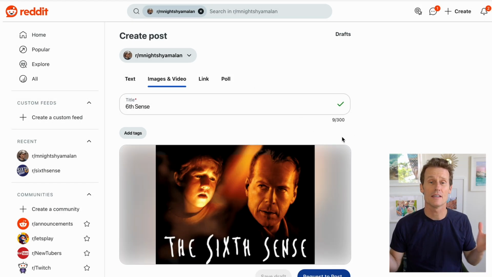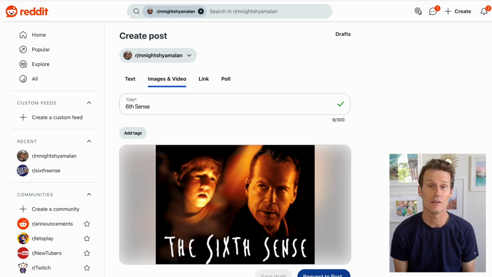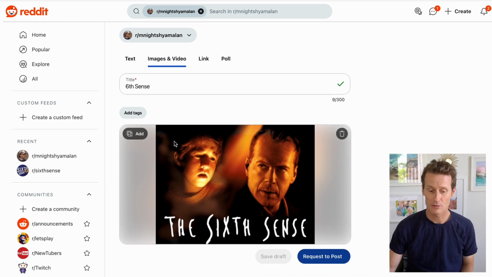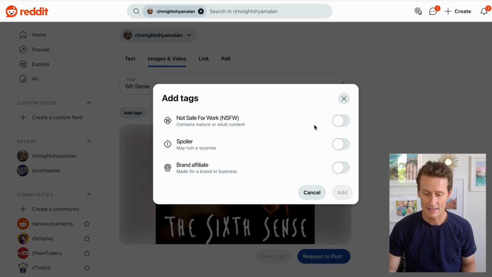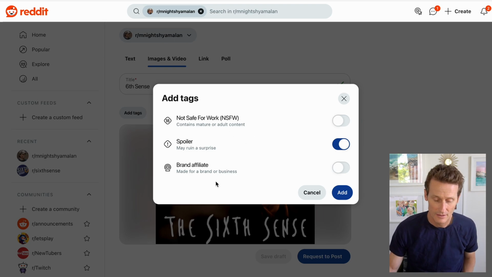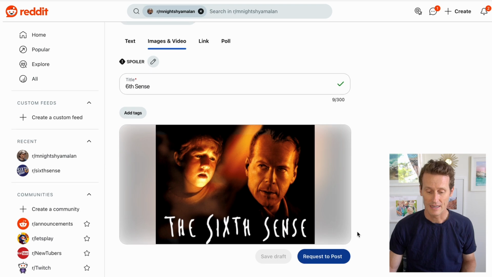So maybe this image is a spoiler because that light off him would only reflect in that way if he was actually dead. So that's a spoiler. So you want to mark this as a spoiler. You click Add Tags right above it there. And then you see an option, spoiler may ruin a surprise. You could also put not safe for work, brand affiliate, etc. So you put that spoiler, and then you click request to post.